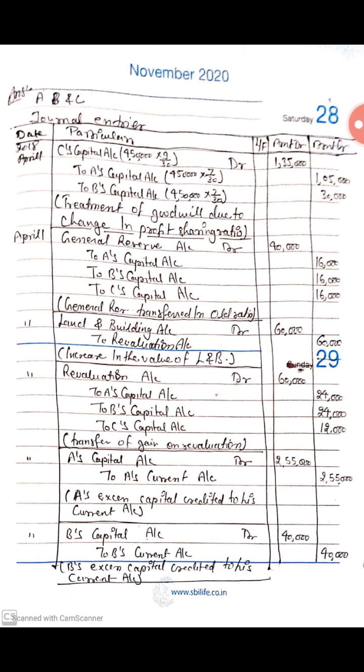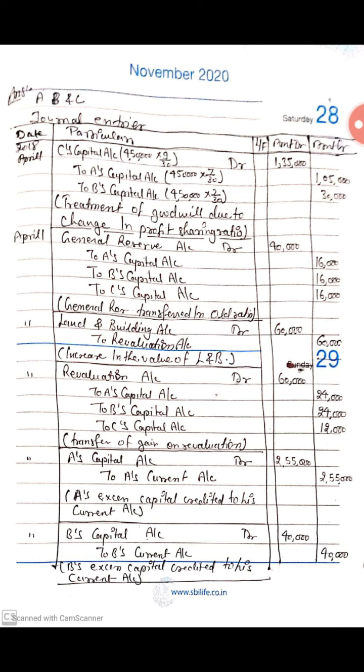Now students, come to our answer. Journal entries: C's capital account debit to A's capital, to B's capital. This entry is for treatment of goodwill due to change in profit sharing ratio. In front of C's capital we will write 1,35,000. In front of A's capital we will write 1,05,000. In front of B's capital we will write 30,000.